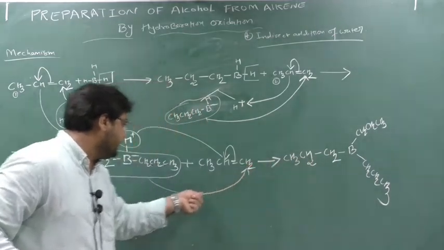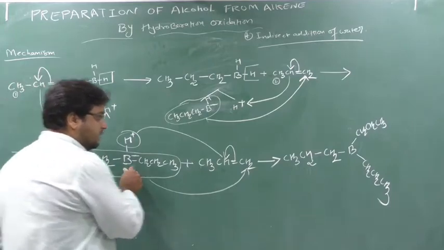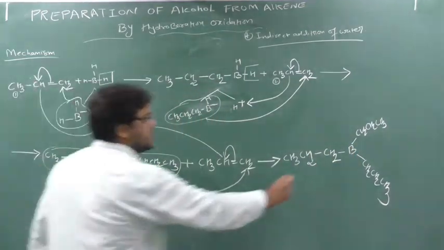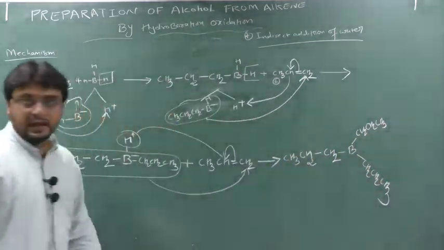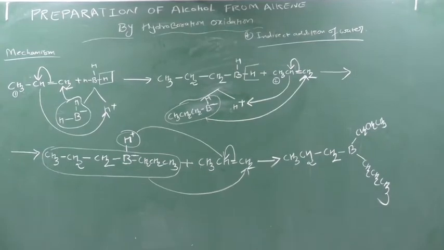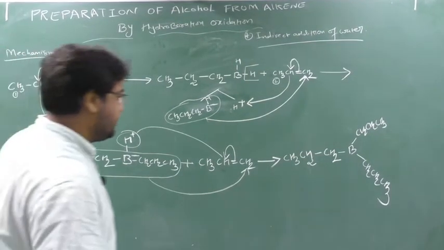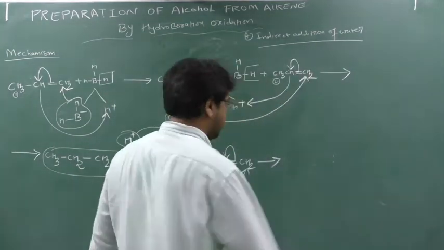Now this CH2 will be attached to this boron, because it contains negative charge. But now this boron contains 2 times CH2, CH2, CH3. So this boron is attached which contains 3 times CH2, CH2, CH3. Clear this part? Understanding? So now in short, if I write down the proper way, I will get like this.